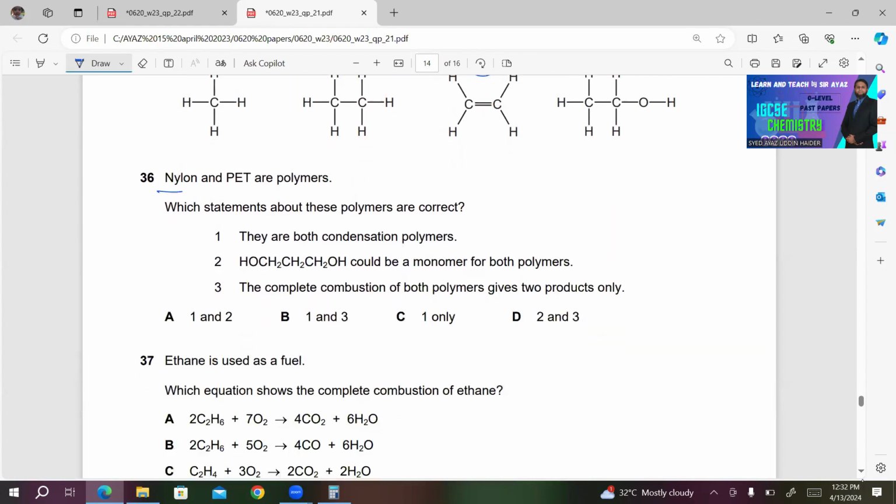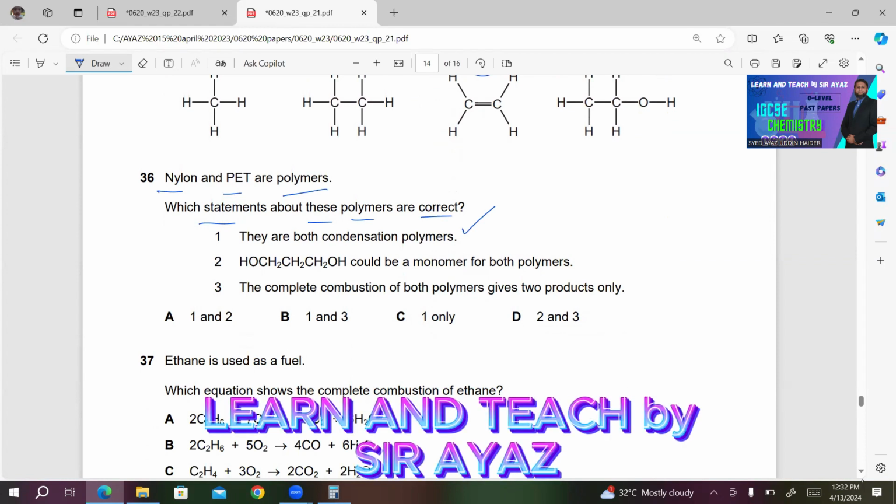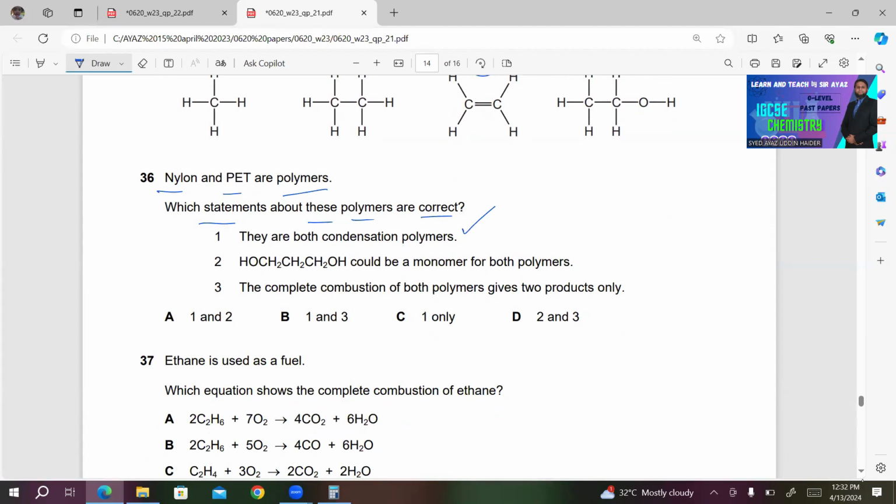36. Nylon and PET are polymers. PET is polyester. Which statements about these polymers are correct? 1. They are both condensation polymers. This is correct. 2. HO CH2 CH2 CH2 OH could be a monomer for both polymers. This is incorrect because we have nylon.